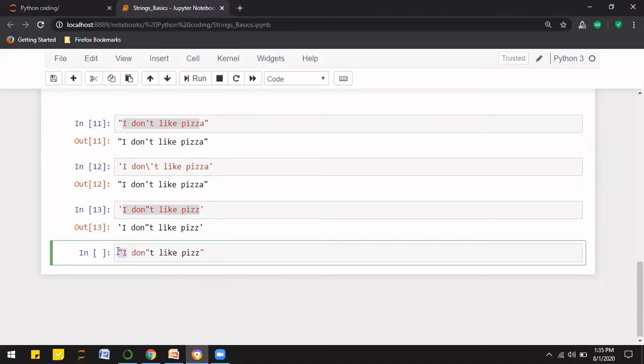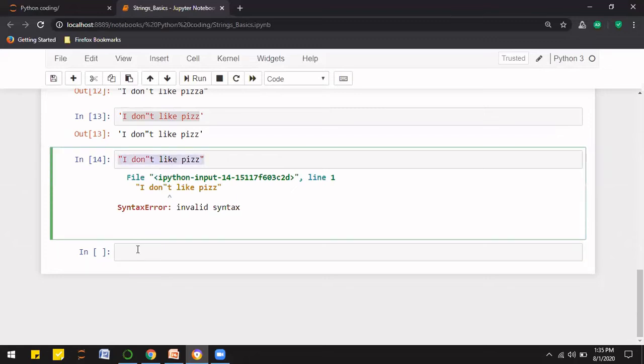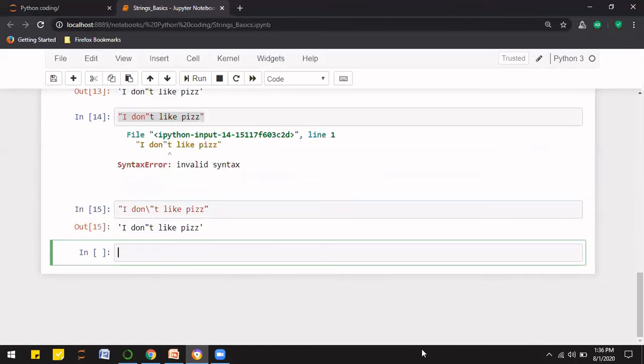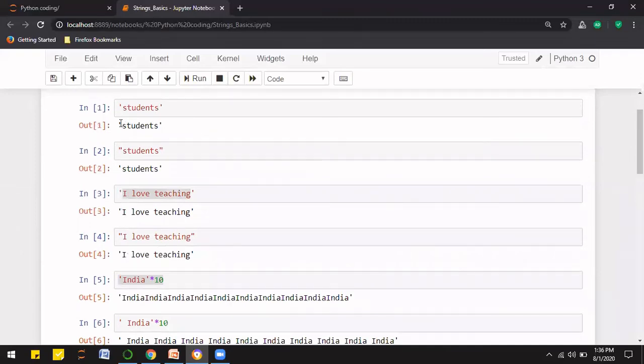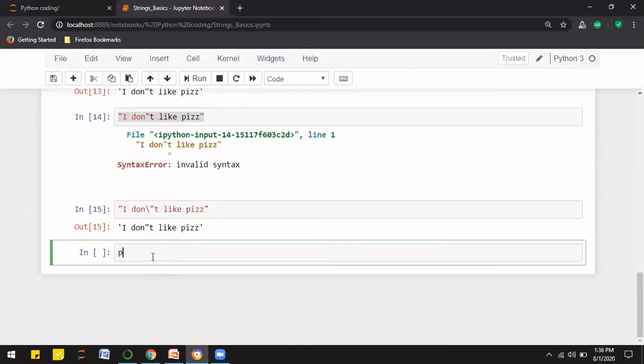So to resolve it, we'll copy this string and put it here. And before this double quote, we are going to put the backward slash, and we can see that it is giving me the right result. Right. Now, till now, we have been simply writing the string and getting the outputs, and we can see that we are getting the strings in single quotes, right? Now, what will be the output if I write a string, corona?